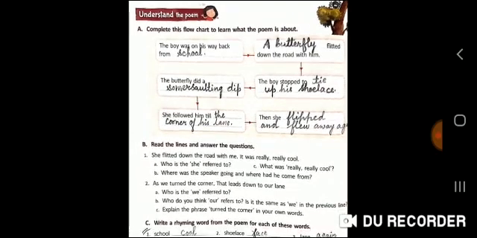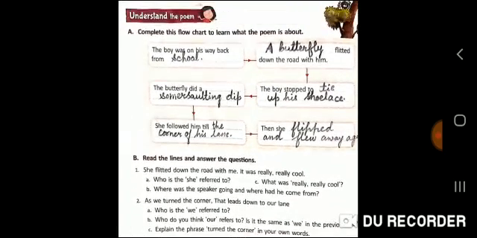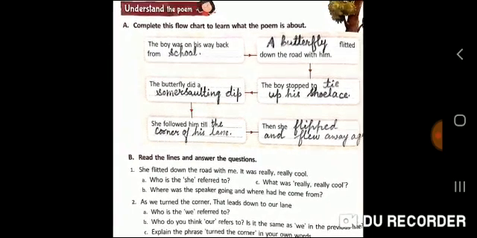Part A. Complete this flow chart to learn what the poem is about. Of course, we will write the bookwork in the book, but we will not write the question answers in the notebook. We will discuss them. So let's complete this flow chart. This is the sequence of events. What happened first, and then what happened, then next, then next. The arrows are pointing forward and they are taking us to the next step.